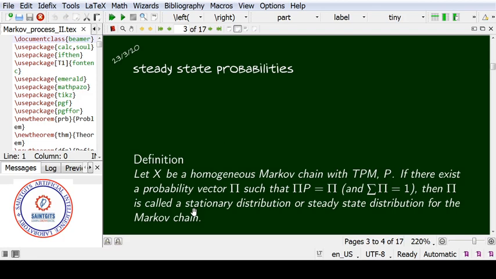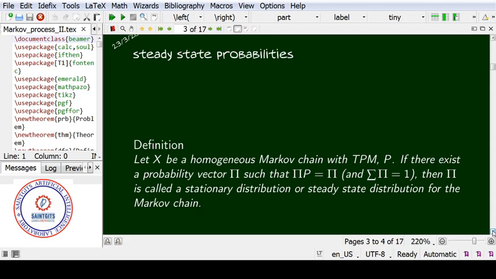But pure Markov processes or pure Markov chains are difficult to see in physical situations. Almost Markov chains or almost continuous Markov chains are observed. So we are going to define what a steady state probability is. A steady state probability means the probability that a Markov process will not change after a long time, or after a particular stage the state probabilities become invariant, because they are not affected by the transition probability matrix TPM.